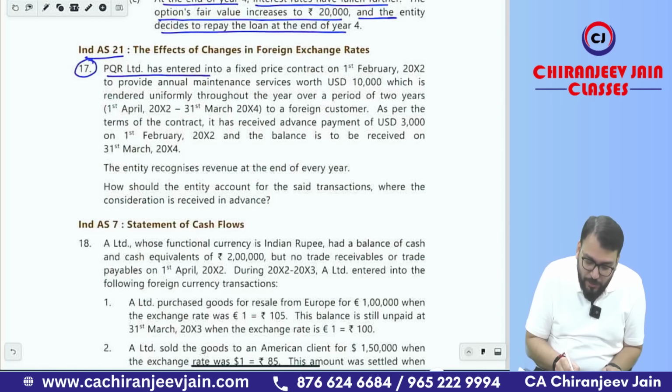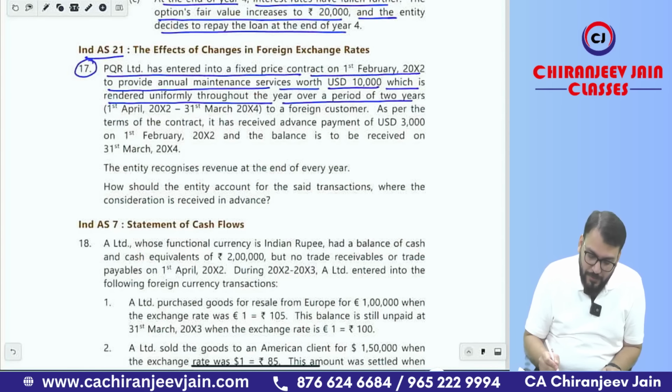PQL Limited has entered into a fixed price contract on 1st Feb 2002 to provide annual maintenance service worth $10,000, which is rendered uniformly throughout the year over a period of 2 years.